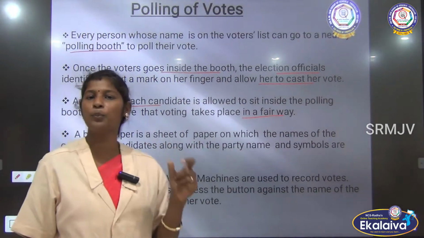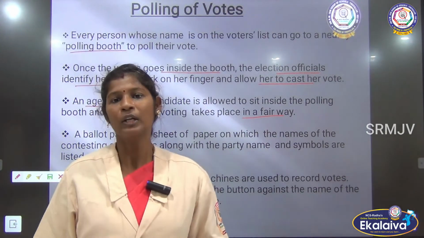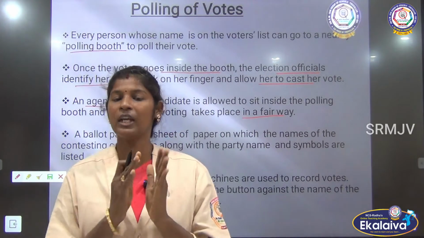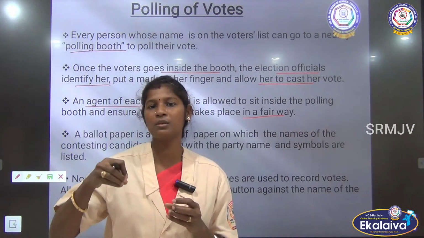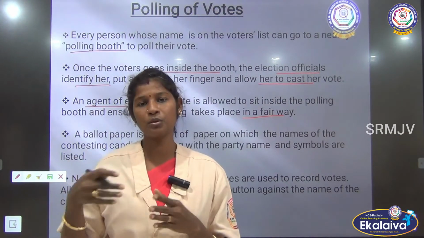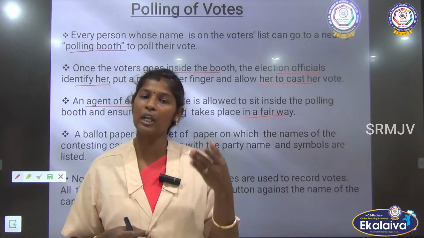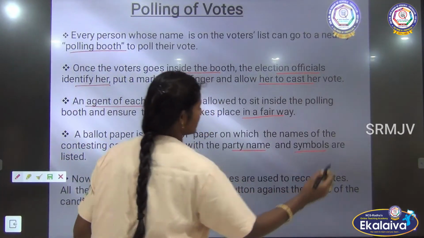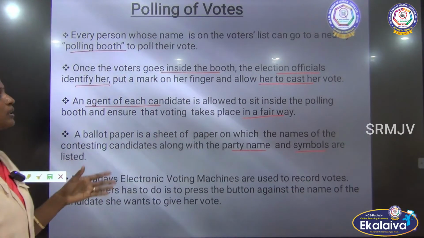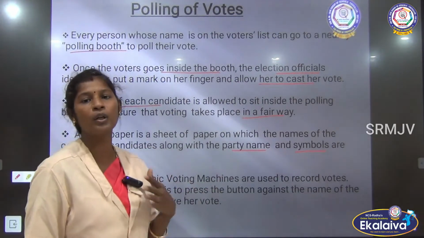And then the important thing is the ballot paper. The ballot paper is nothing but a sheet. It consists of the name of the candidate who contests in the election, with the party name and the party symbol. But this ballot sheet we are not using nowadays.